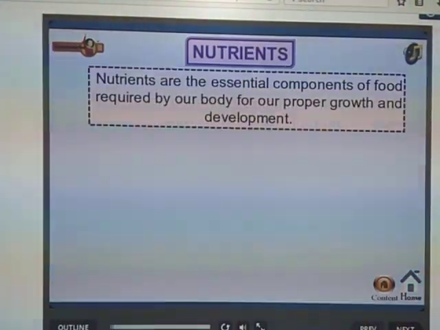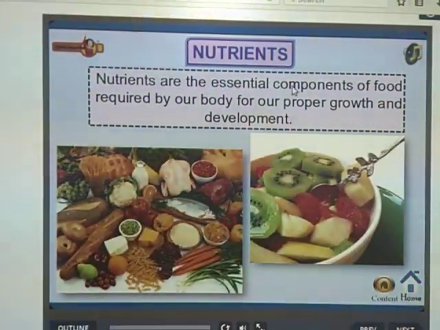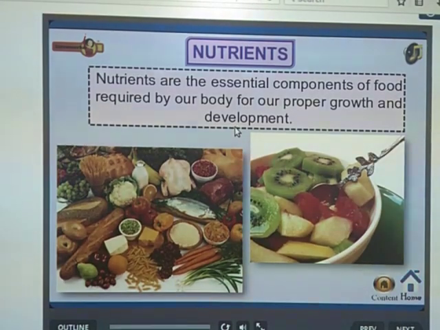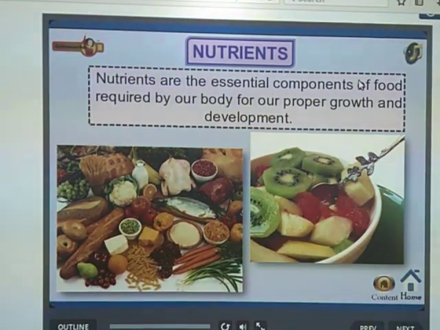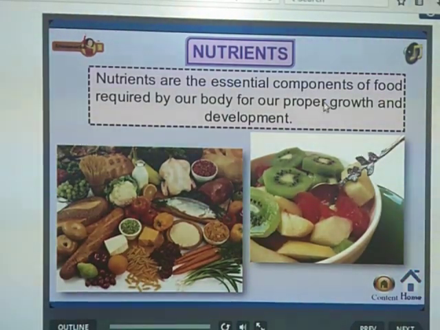Nutrients. See, what do you mean by nutrients? Nutrients are essential components of food required by our body for our proper growth and development. So, what are these nutrients? Nutrients are the essential components of food items, which are required by our body for our proper growth and development.